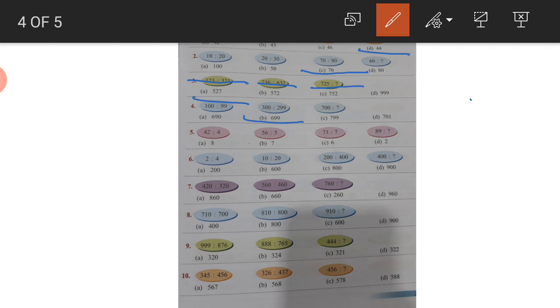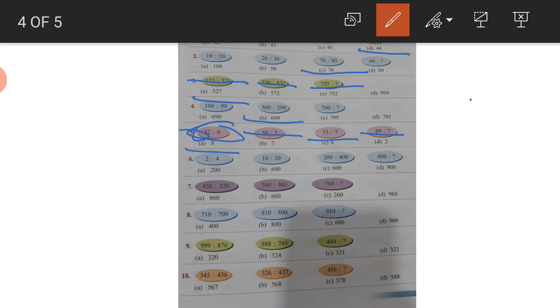Now question number 5. 42, 4, 56, 5, 73, 7, 89. You can see the relationship. They are writing the face value of the tens place. See the first question, 42. What is the face value of the 4? 4. What is the face value of 5? 5. What is the face value of tens in 7? 7. What is the value of 8 tens? 8. So the correct answer is 8.